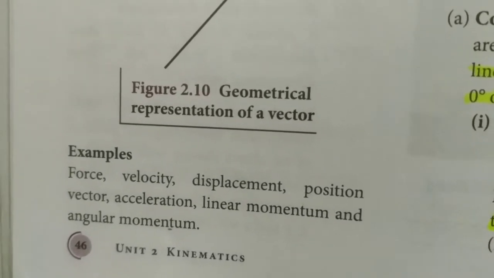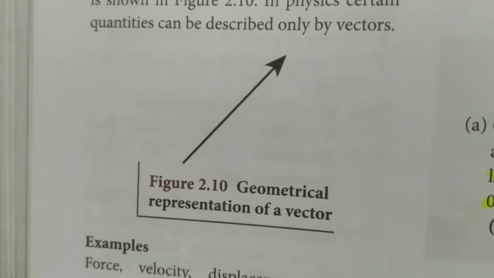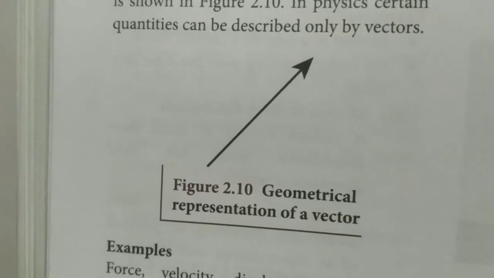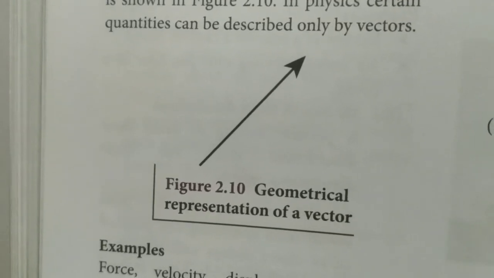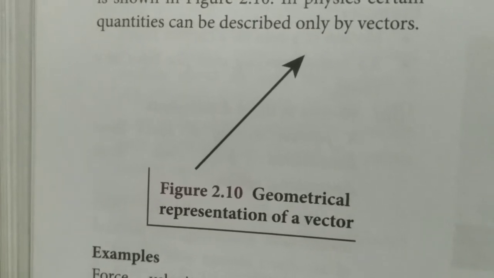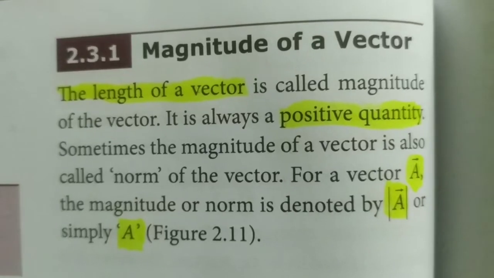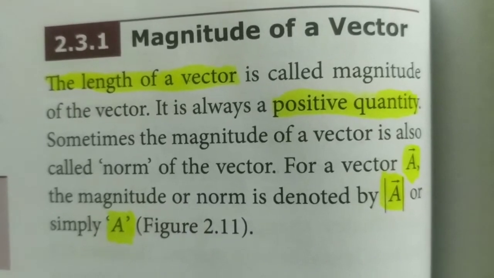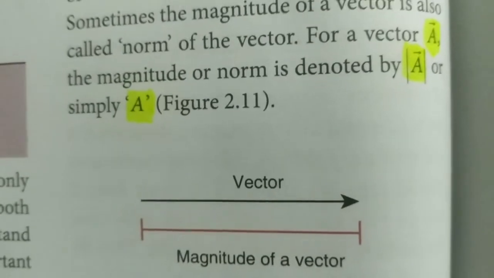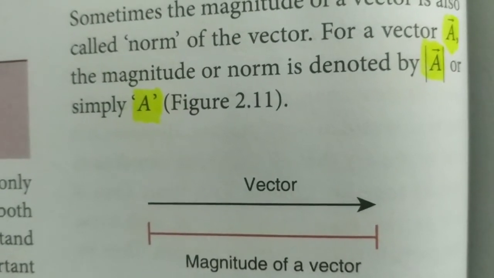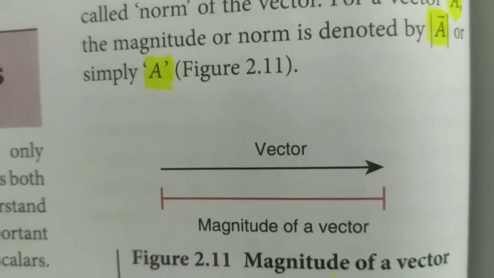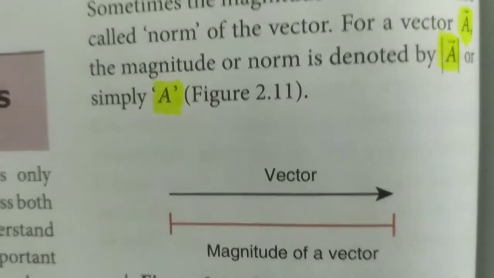Okay. So geometrically we can represent a vector quantity by drawing a line segment with an arrow mark. The arrow mark is said to be the head and the other end is said to be the tail. Now let's see what's the magnitude of a vector. The length of a vector is called its magnitude. See this diagram, a vector is given, the length is the magnitude. The length of this line segment is the magnitude of this vector.